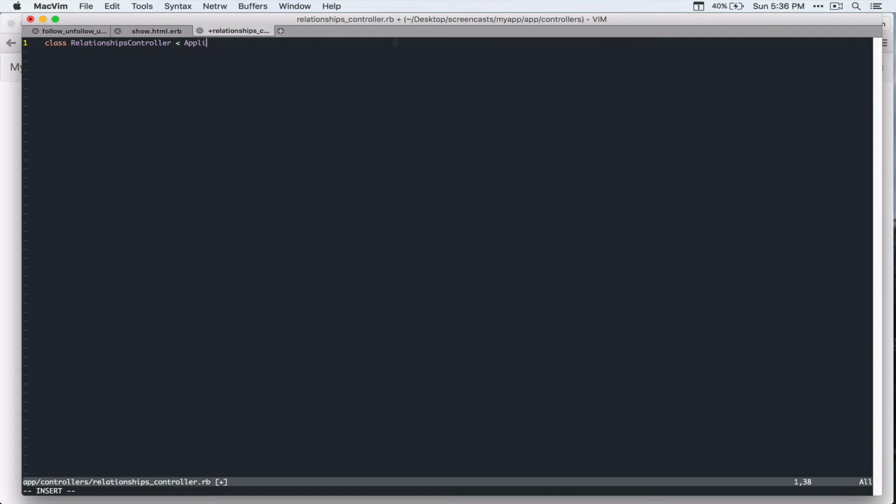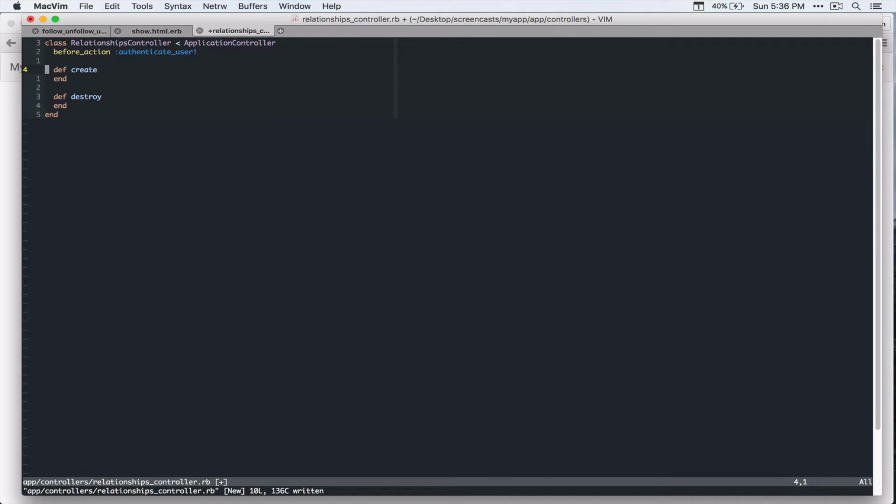Inherit from application controller. And we want to make sure that the user is logged in. So before action, authenticate user. And we're going to have create and destroy.